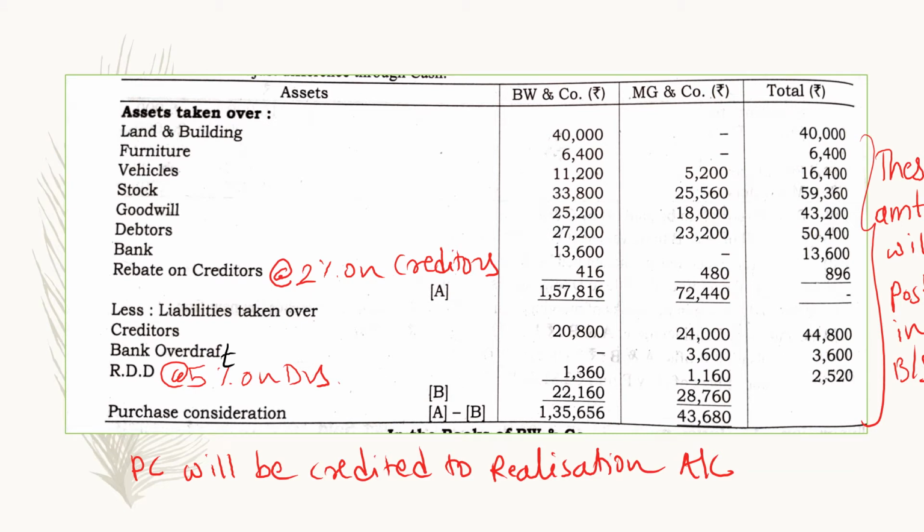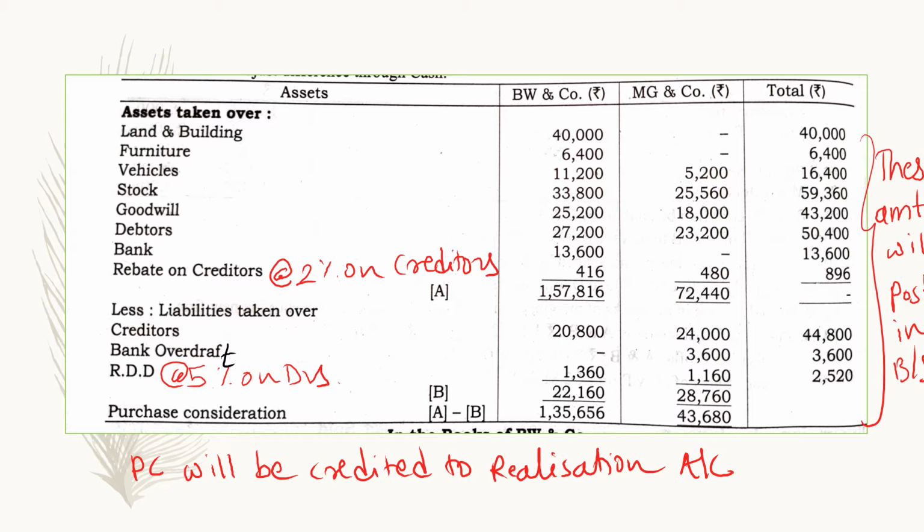So here first step is calculate the purchase consideration. For calculation of purchase consideration, we have written here three columns. First column is for BW and company, second is for MG and company, and third column is of totals. So in particular column, first of all, we will write assets taken over. Land and building is taken over of the BW and company for 40,000, and furniture is taken over for 64,000. But the MG and company has sold these assets, so their amounts are not shown here. So there is a dash into them, right?